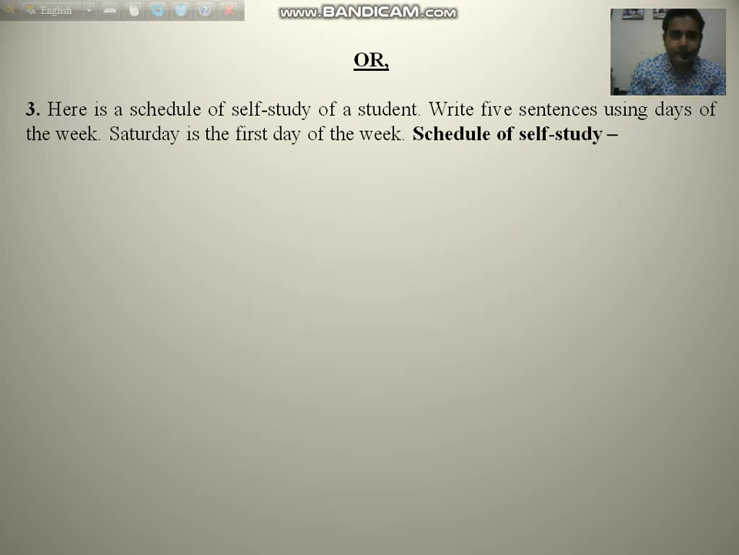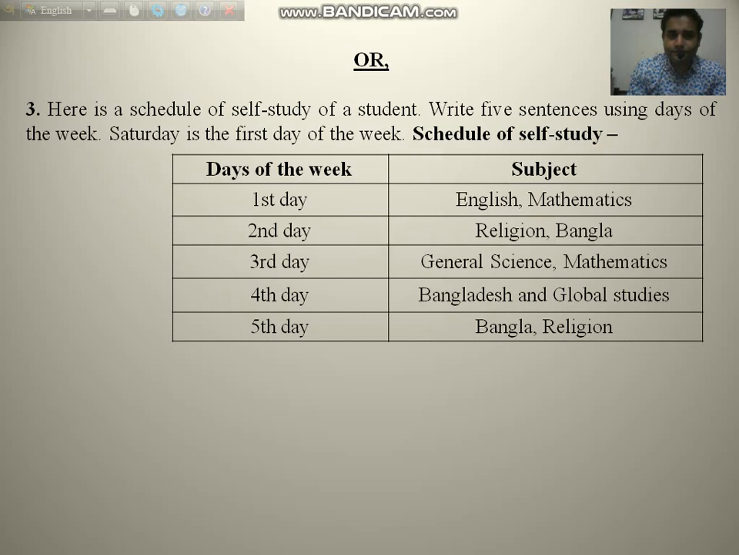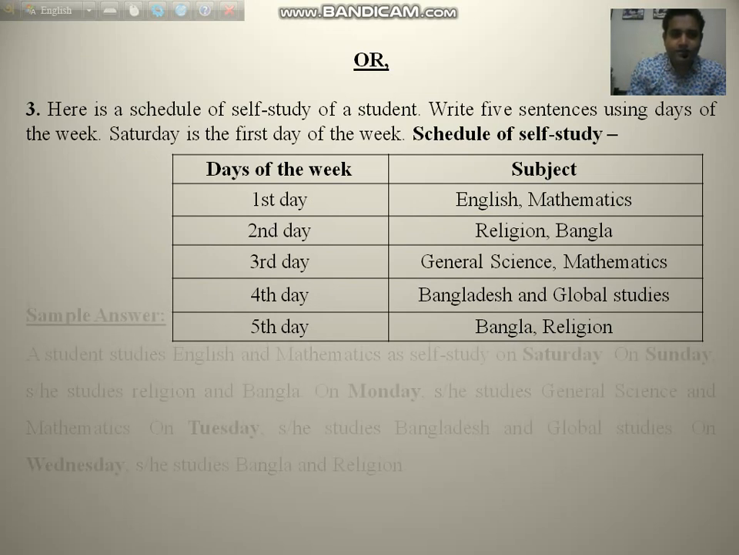Now, option number 3. Here is the schedule of self-study of a student. Write 5 sentences using days of the week. Saturday is the first day of the week. Schedule of self-study. This is the schedule. Days of the week: first day, second day, third day, fourth day, fifth day. The subjects are English, Mathematics, Religion, Bangla, General Science, Mathematics, Bangladesh and Global Studies, Bangla and Religion. So what we have seen in the question, the Saturday is the first day. So here I have given the sample answer.